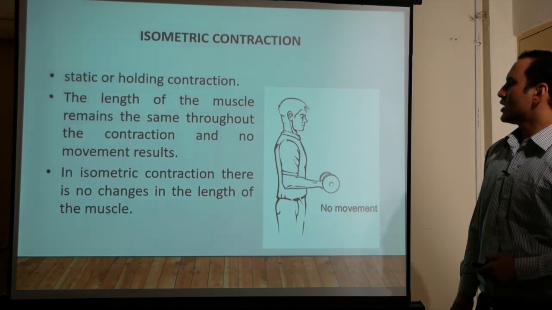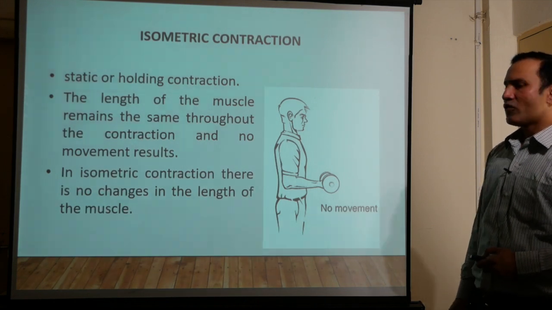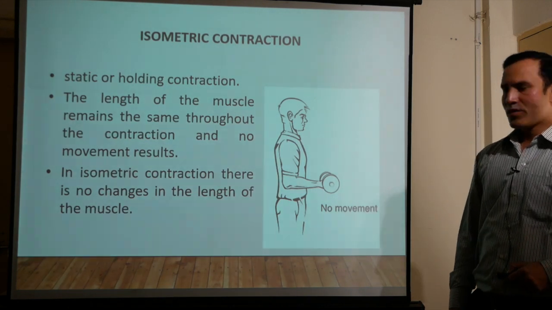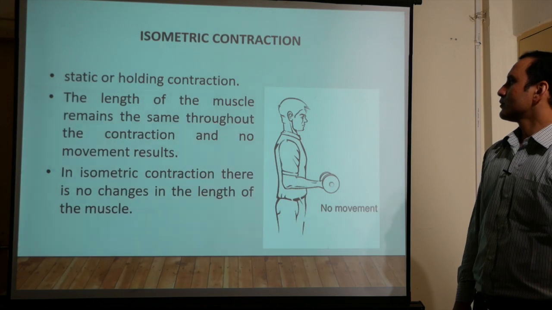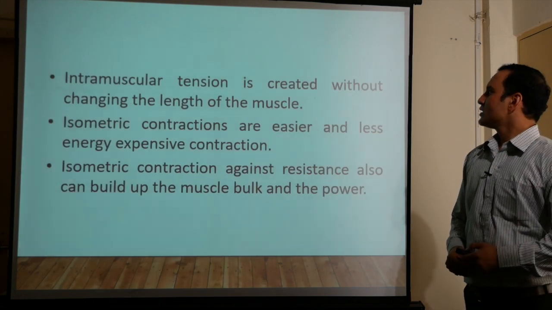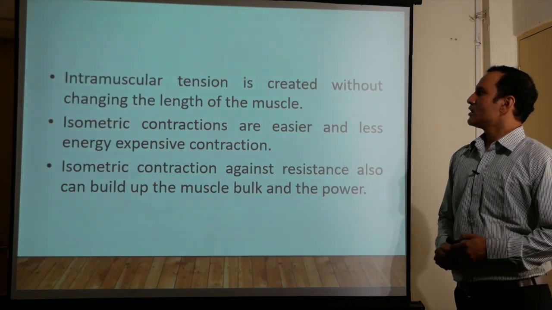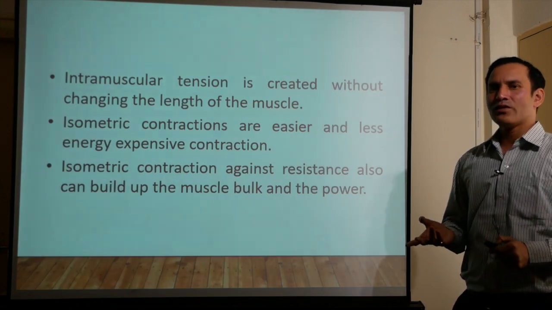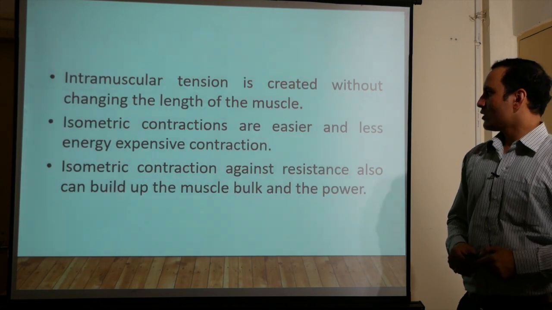In isometric contraction, there is no change in the length of the muscle. Intramuscular tension is created without changing the length of the muscle. So intramuscular tension will be increased, but there will be no change in the length of the muscle.